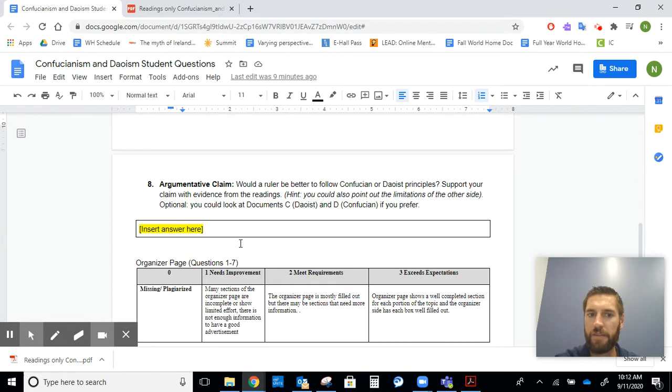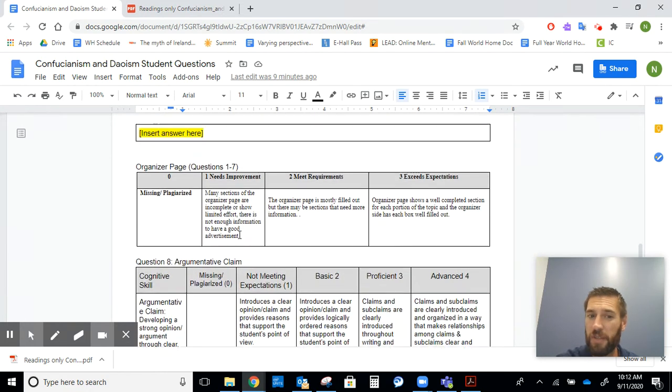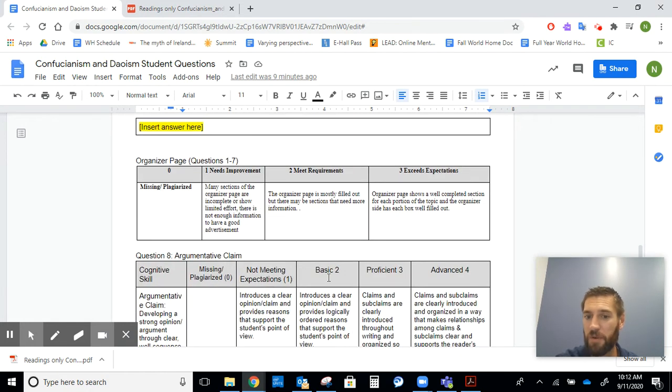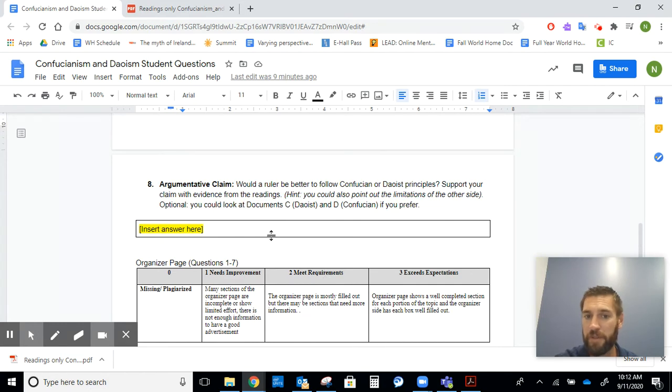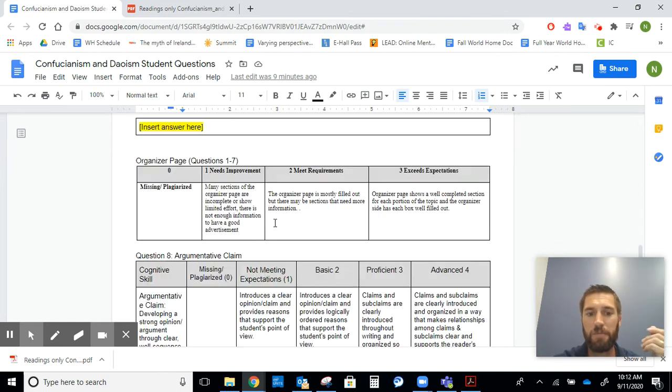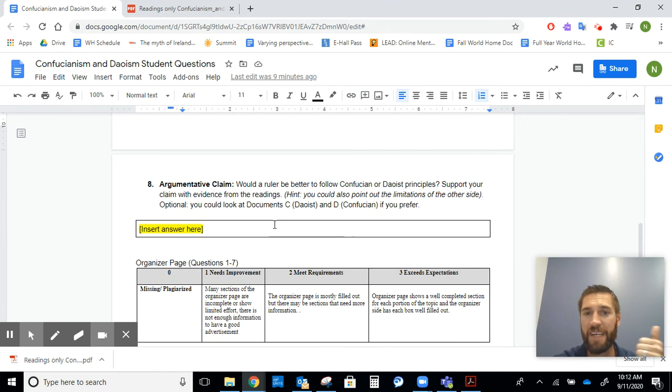And then finally, when you get to question 8, I would encourage you, this is where to spend most of your time because this is where 4 of the 7 points come from. As a leader, do you think it would be better to follow Confucian ideas or follow Taoist ideas? Obviously, you're getting your points here by a clear opinion, but also by giving reasoning and connecting those reasons to the evidence you saw in the documents.